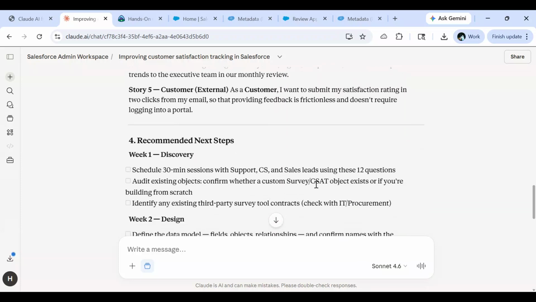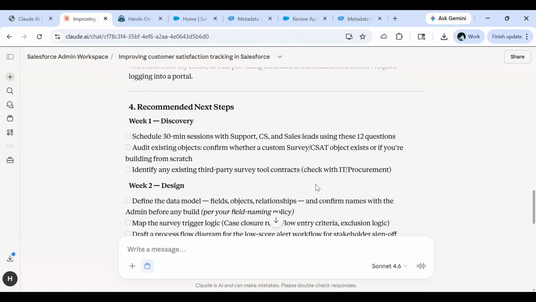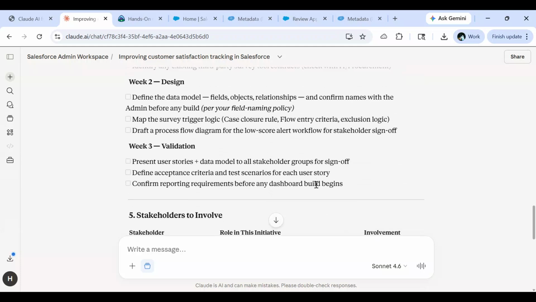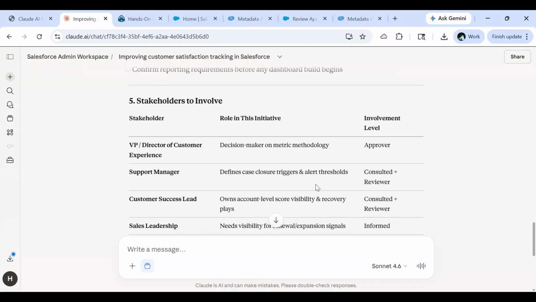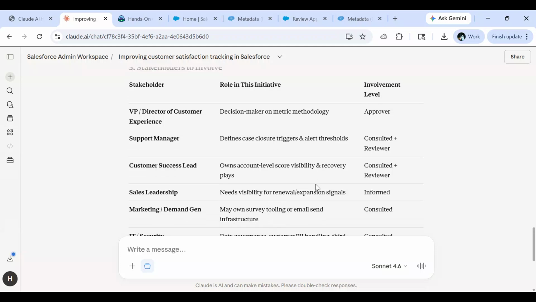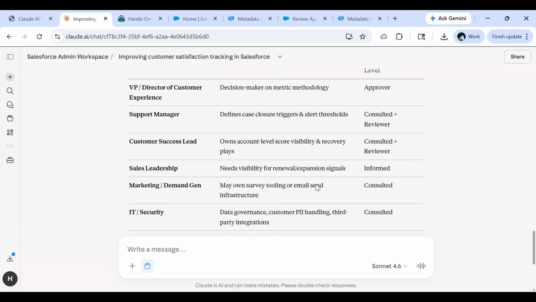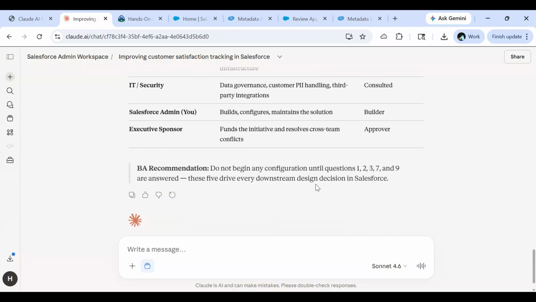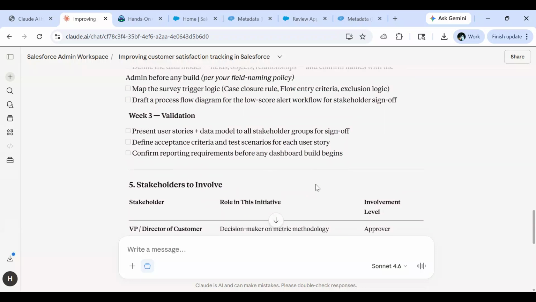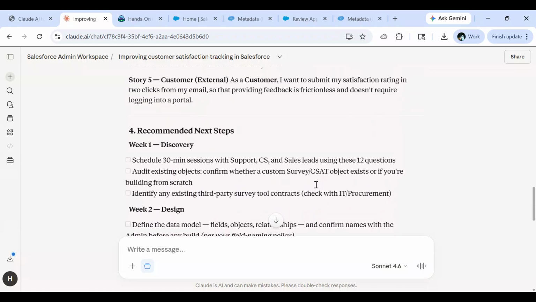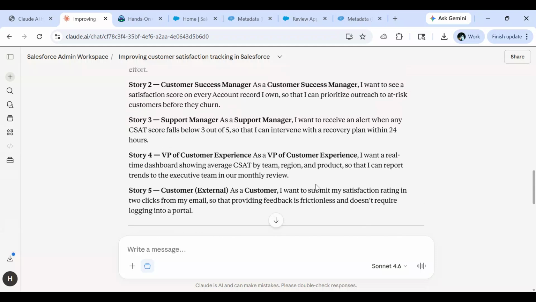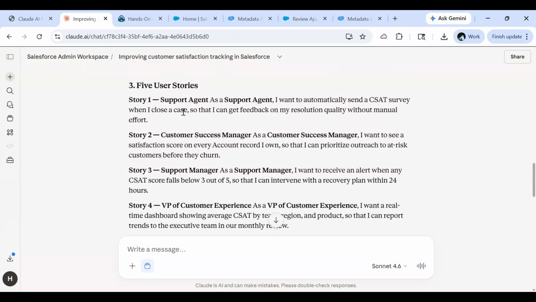It tells us the next steps also. And it also tells us which stakeholders we feel should be involved in this particular requirement development. So this is something that you can read through, understand, share with your stakeholder, and then get clarity.